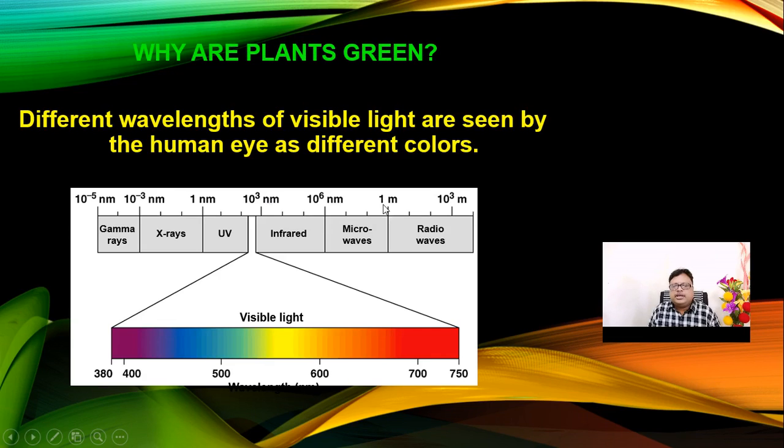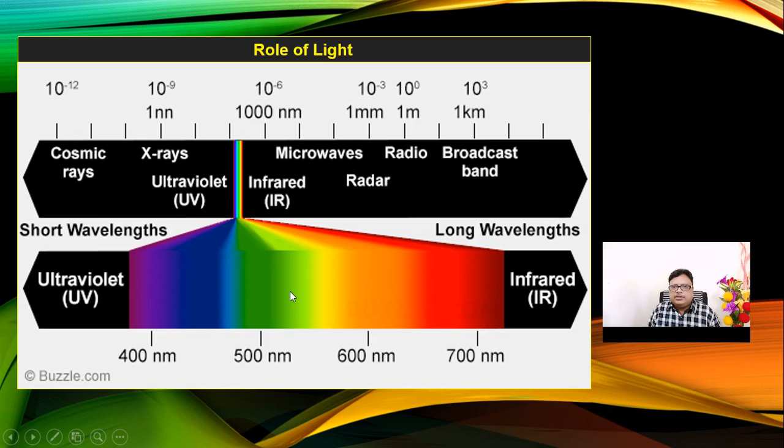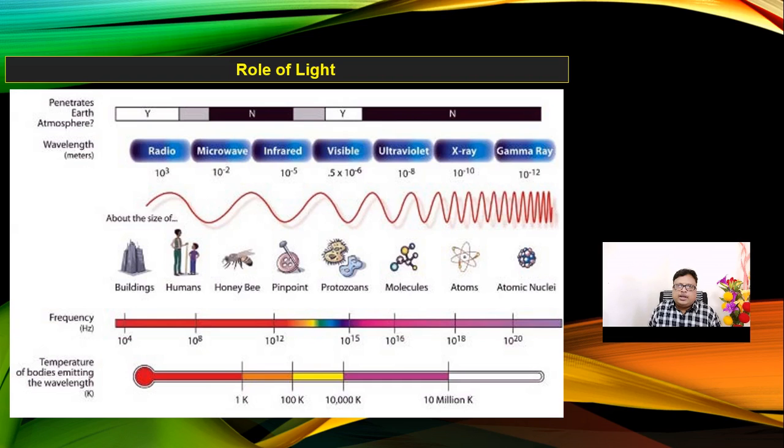For example, gamma rays, X-rays are there, radio waves are there. But only in between the ultraviolet and infrared, we get the visible light. In that visible light, the wavelength from 400 to 700 nanometers gives different colors, 7 colors of light, and between them two colors are very important, blue and red, which actively take part in the photosynthetic reactions. As far as the role of light is concerned, look here.